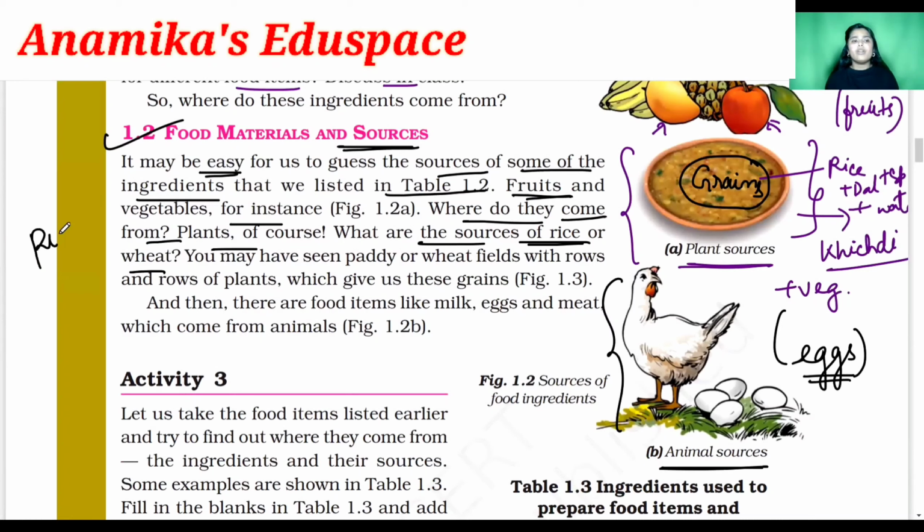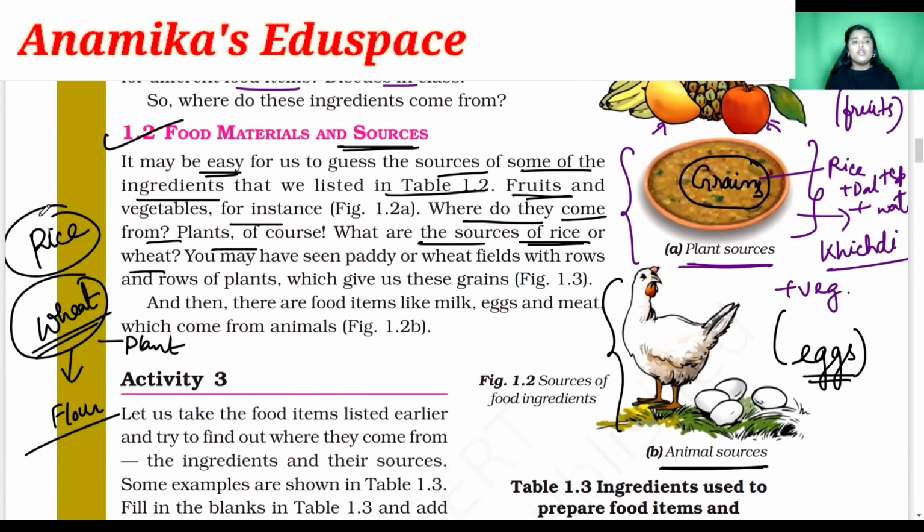Where do we get our rice grain, or where do we get our wheat grain from which we make the flour? So we get the wheat grain from the plant. Okay, and also we get the rice grain from the plant. Now if I ask you where do we get the milk, egg and meat?